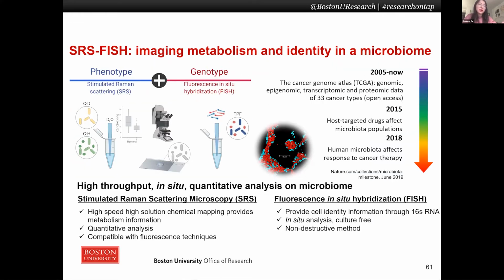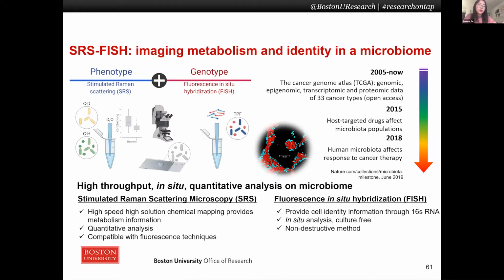Besides cancer cells, our lab is actively working on the microbiome field due to its increasing importance in human health. In our recent work, by combining two regimes, SRS and FISH, fluorescence in situ hybridization, we have some interesting findings in the human gut microbiome.